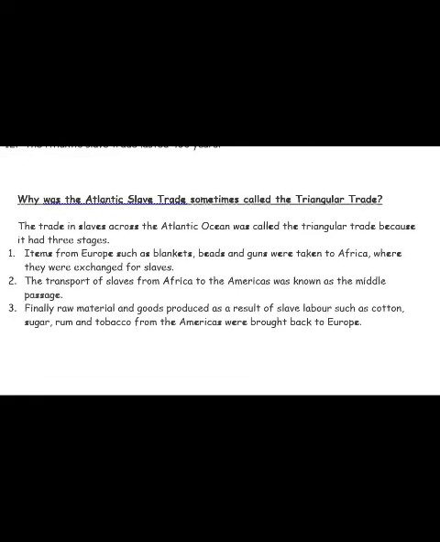Why was the Atlantic slave trade sometimes called the triangular trade? The trade in slaves across the Atlantic Ocean was called the triangular trade because it has 3 stages. Items from Europe, such as blankets, beads, and guns, were taken into Africa, where they were exchanged for slaves. The transport of slaves from Africa to the Americas was known as the Middle Passage. Finally, raw materials and goods produced as a result of slave labor, such as cotton, sugar, rum, and tobacco from the Americas, was brought back to Europe.